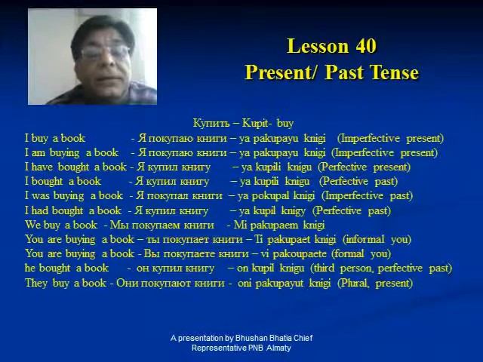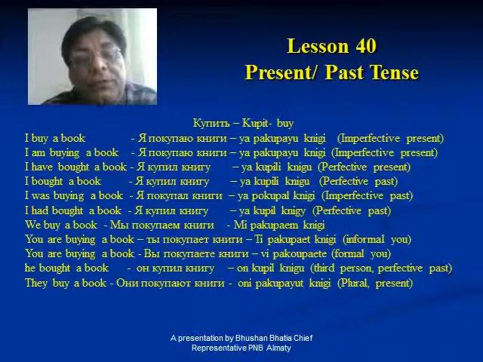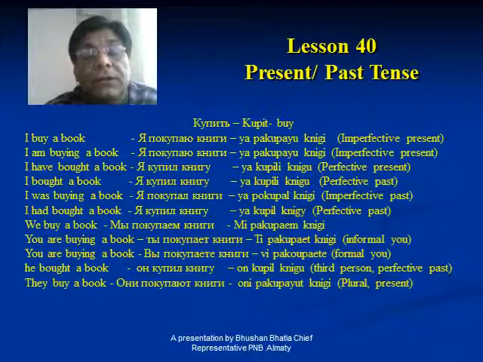Similarly, you are buying a book, when it is formal, not informal, where we use aap in Hindi: vi pakupayete knigi. It is formal you, and when formal you is there, the verb is also changed to pakupayete.